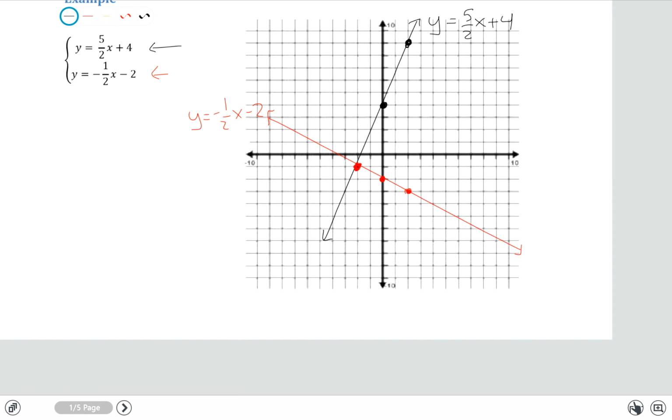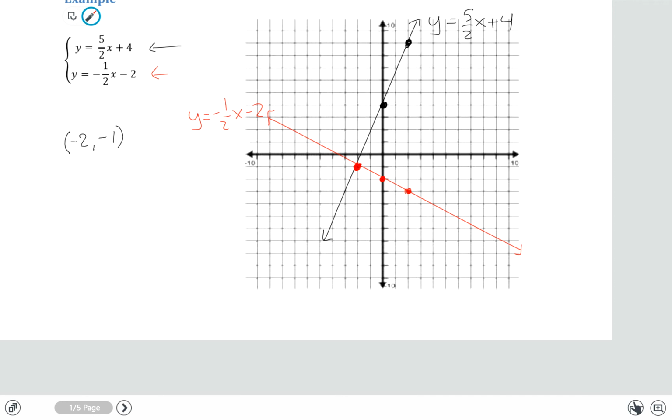That point from this graph looks like it's the point -2, -1. So we would say that the solution to the system of equations is the point -2, -1. This is the xy coordinate point that will work in both equations. So if I were to plug in -2 for the x's and -1 for the y's, it would work and give consistent solutions to both equations.